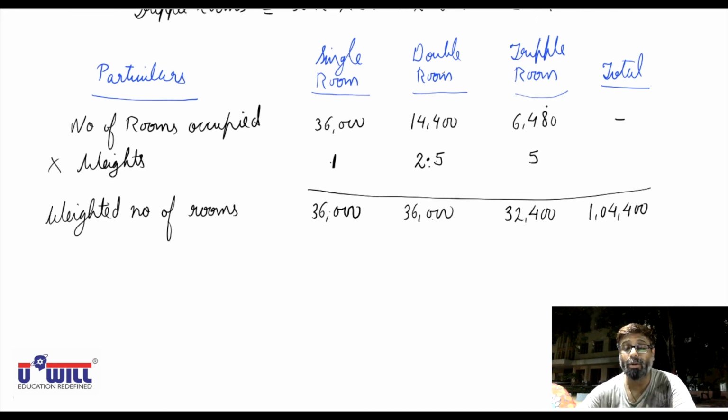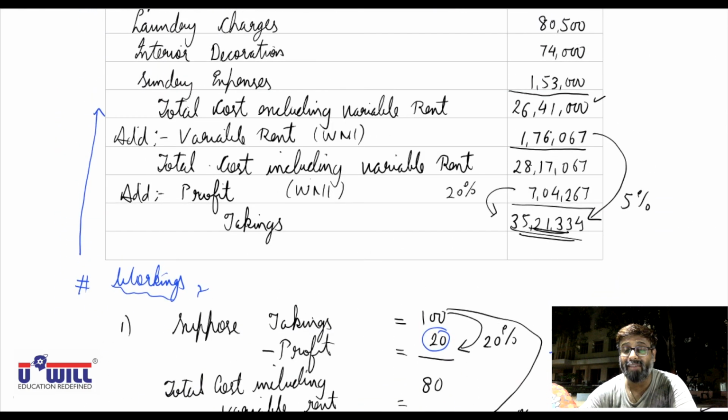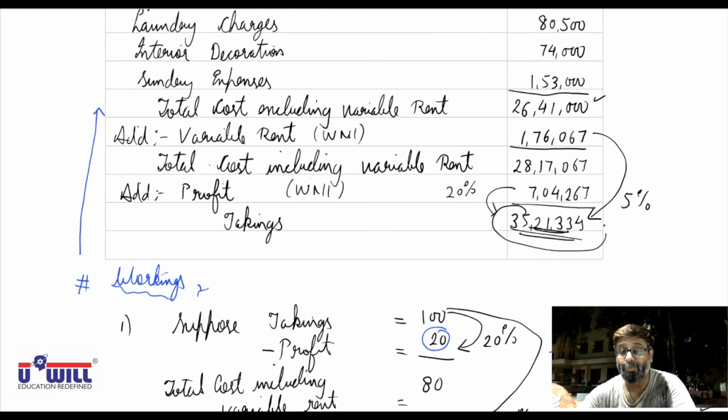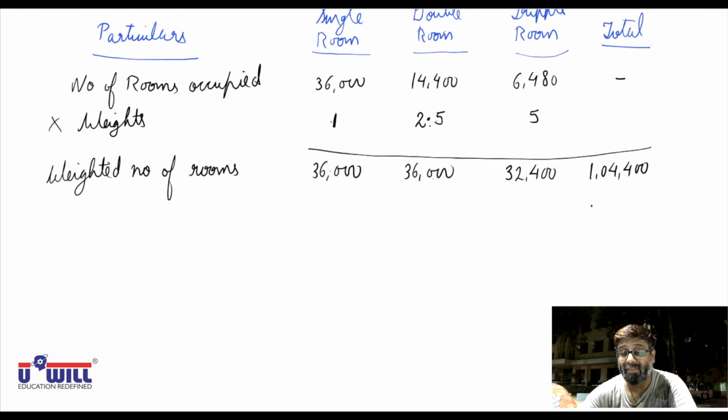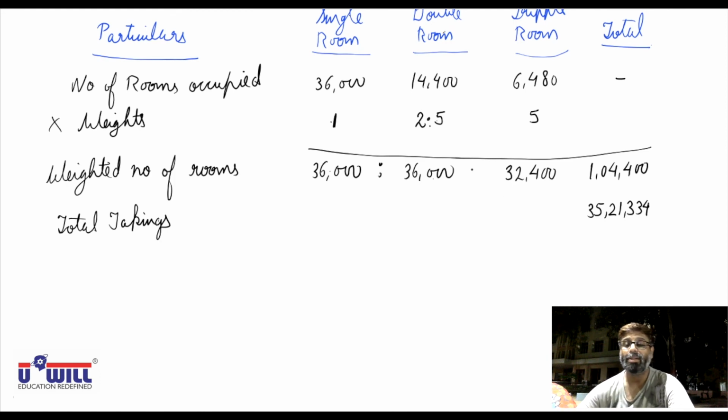So what you do is now, we have to recover 35,21,334. So what is the total takings we will recover from single room, double room and triple room? You can say 35,21,334 will be recovered in the ratio of 36,000 is to 36,000 is to 32,400. That is 35,21,334 into 36,000 divided by 1,04,400.